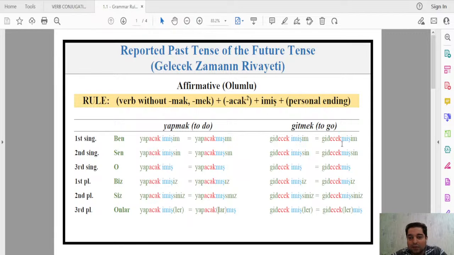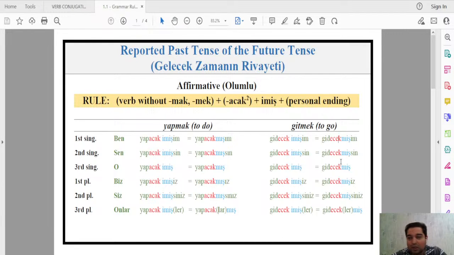So ben gidecekmişim, sen gidecekmişsin, o gidecekmiş, biz gidecekmişiz, siz gidecekmişsiniz, and onlar gideceklermiş or gidecekmişler. Now pay attention, here we have ecek in all of this. In the first part we have acak, because yapmak is a verb with hard vowels, and gitmek is a verb with soft vowels. Therefore, in the first one we choose acak, and in the second one we choose ecek. Gidecekmişim. That is the affirmative.